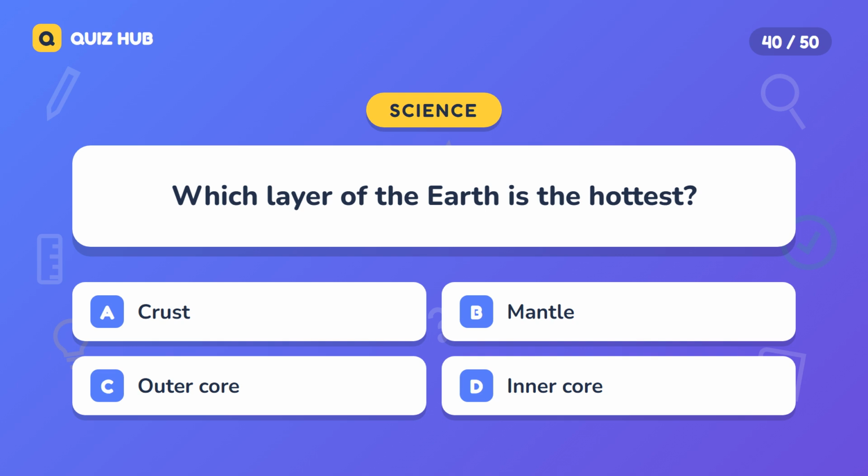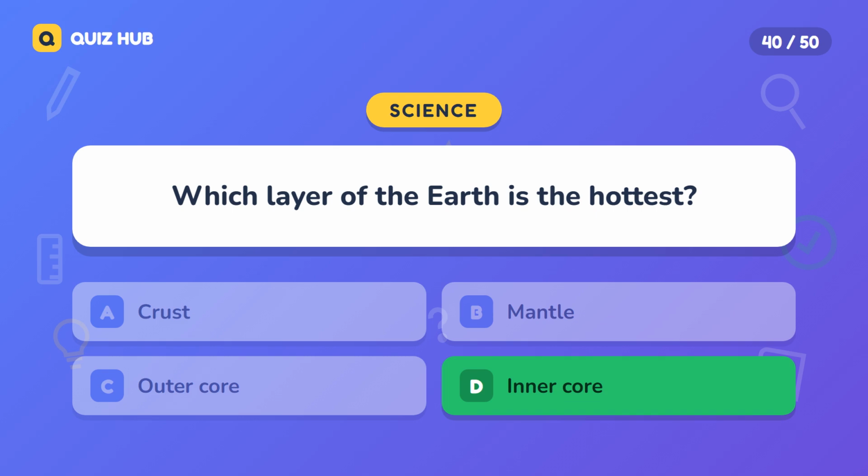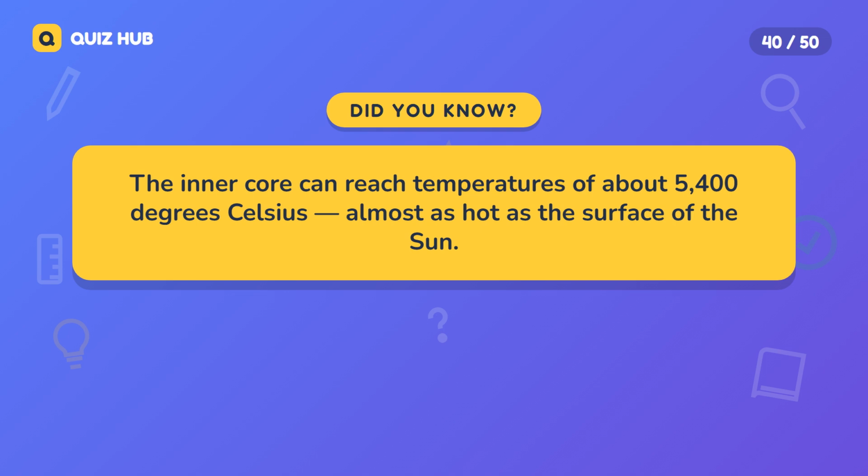Question 40. Which layer of the Earth is the hottest? A. Crust. B. Mantle. C. Outer core. D. Inner core. The correct answer is inner core. The inner core can reach temperatures of about 5,400 degrees Celsius, almost as hot as the surface of the sun.